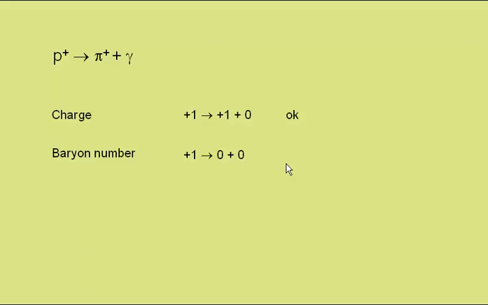So this does not balance, it is not okay, meaning we break the conservation laws, this interaction cannot occur. Lepton number. Well, again, all these are not leptons, and so in terms of lepton number this is okay. However, breaking one conservation law means the interaction is not possible.